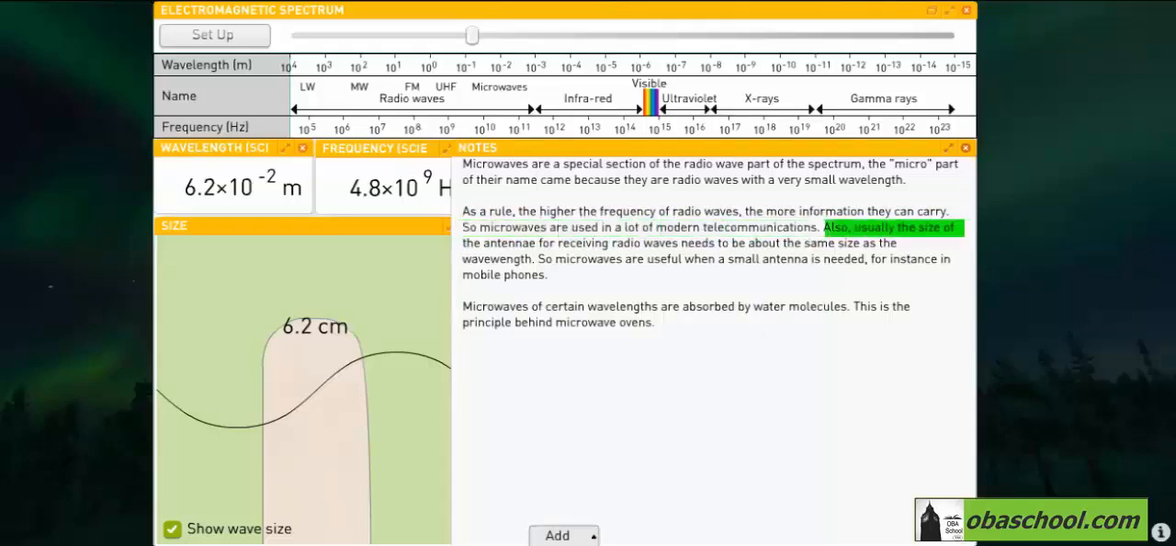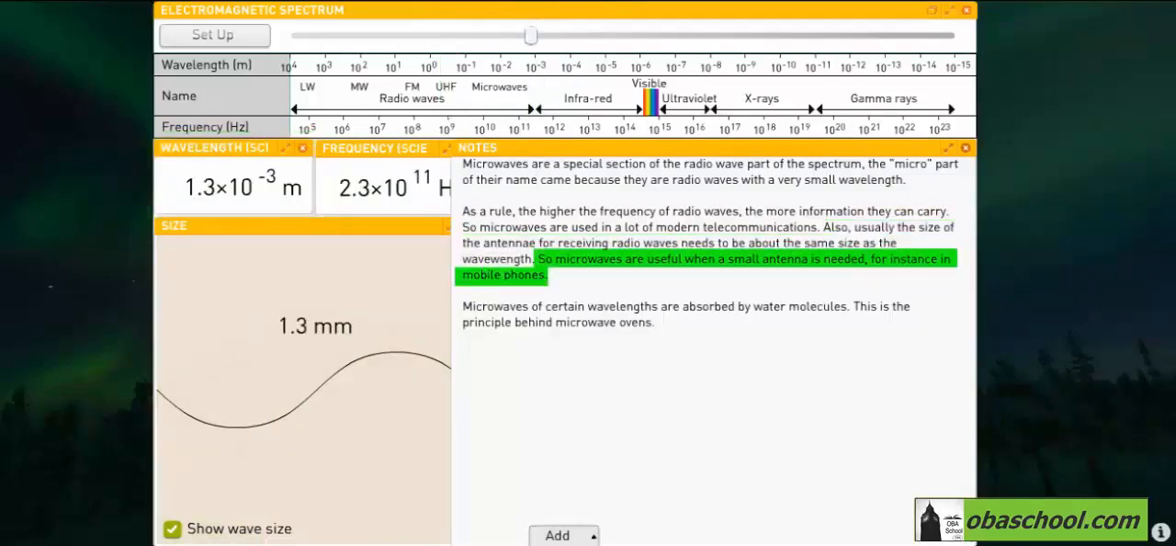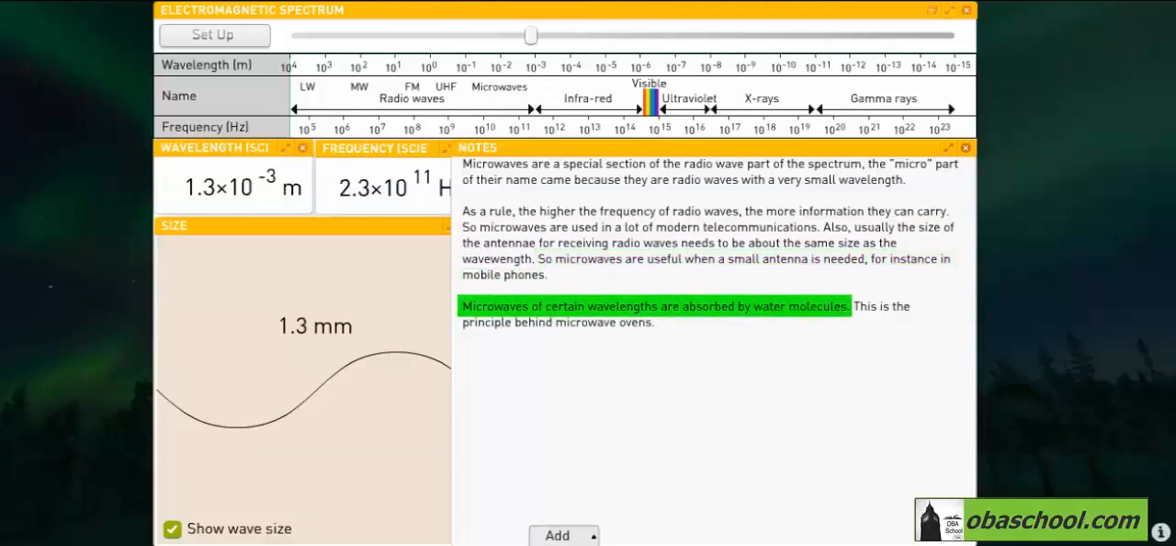Also, usually, the size of the antenna that receives radio or microwaves needs to be about the same size as the wavelength. So since the wavelength of microwaves is very small, they are useful when a small antenna is present, like in mobile phones. Moreover, microwaves of certain wavelengths, which is for sure in the range of 10 to the power minus 2 and 10 to the power minus 3, as we agreed, are absorbed by water molecules.